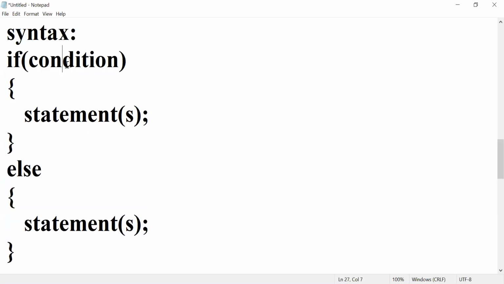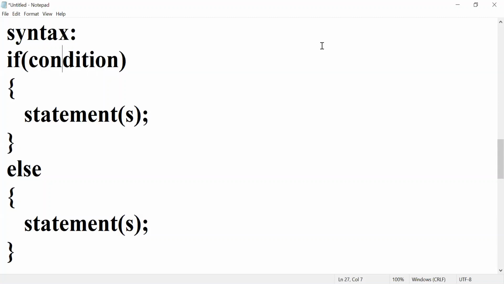So if means only true is executing. False means normal flow of control, we are not getting any output. To overcome that, the if else block is used. That is a logical situation. True means one set of statements, false means another set of statements.